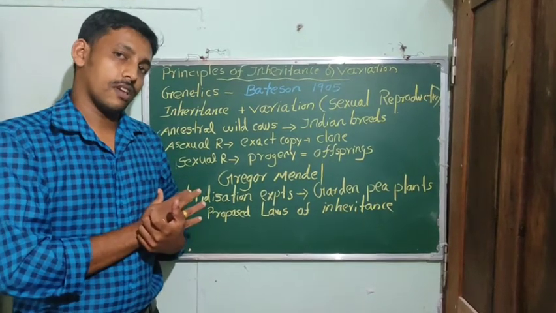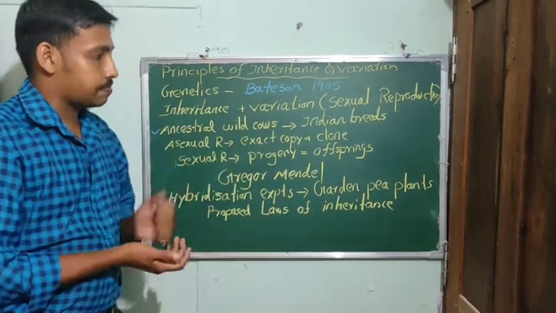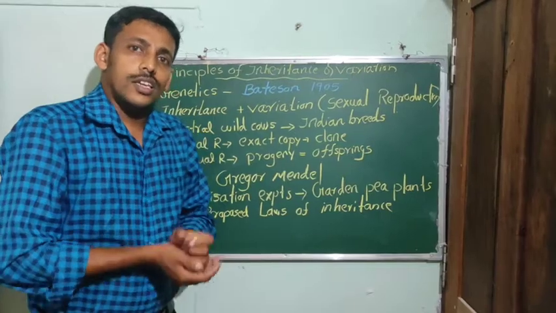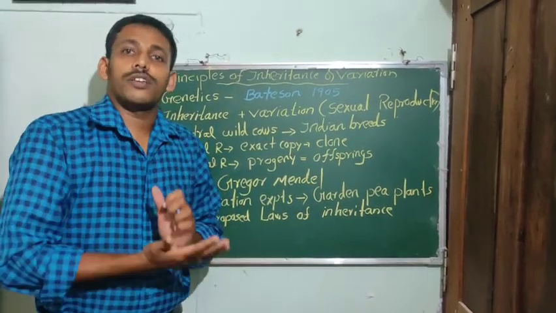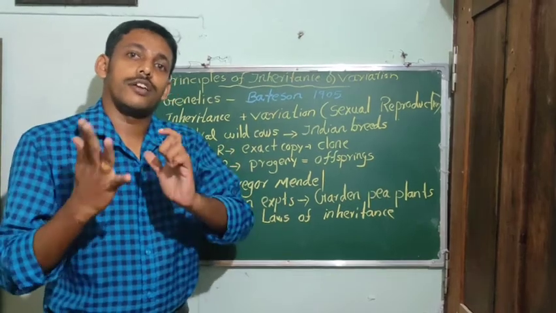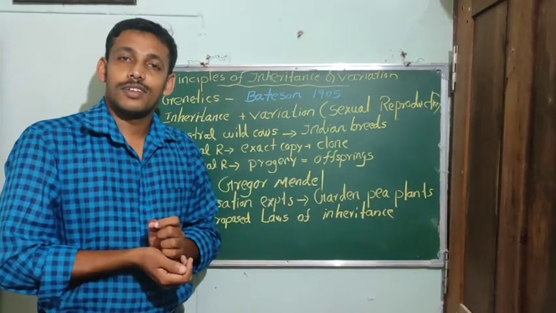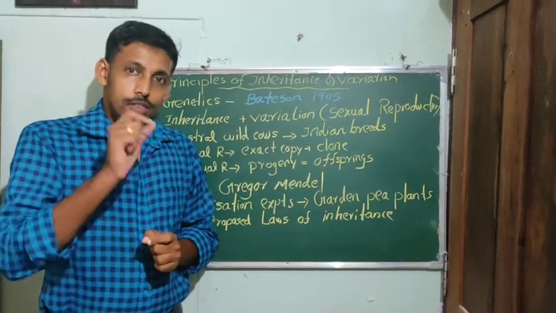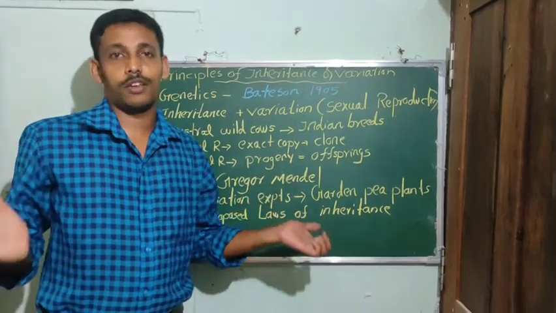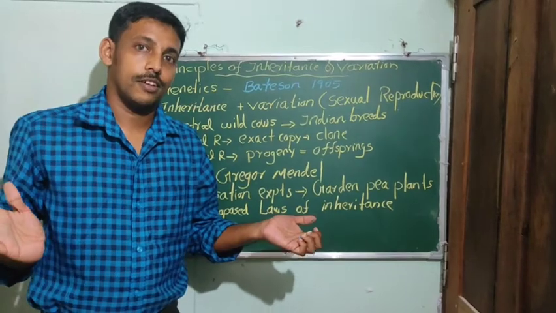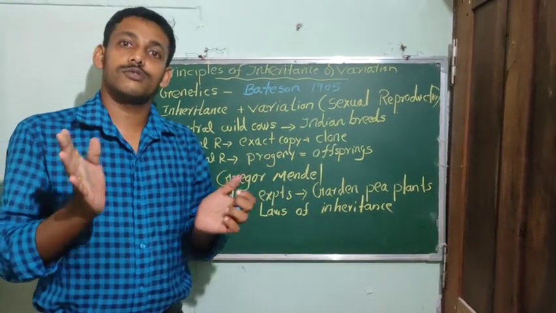Then what is variation? It's the degree by which the offspring are different from their parents. We are all similar to our parents, but we are not identical to our parents.